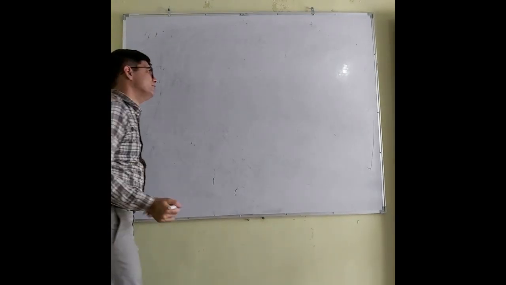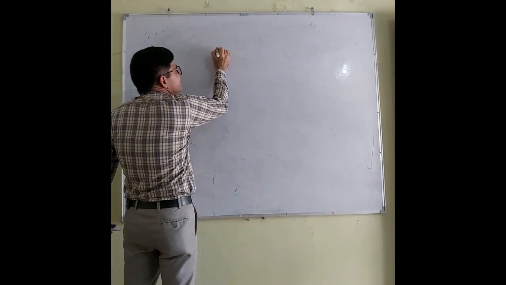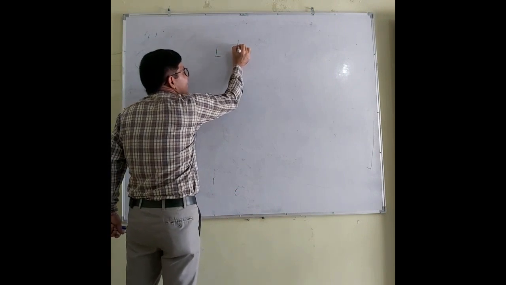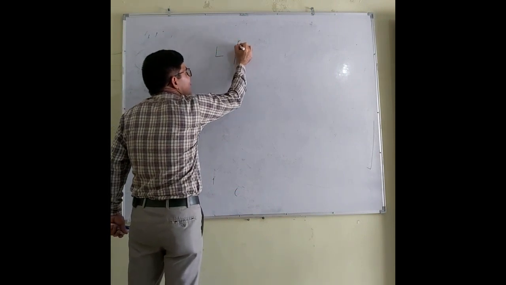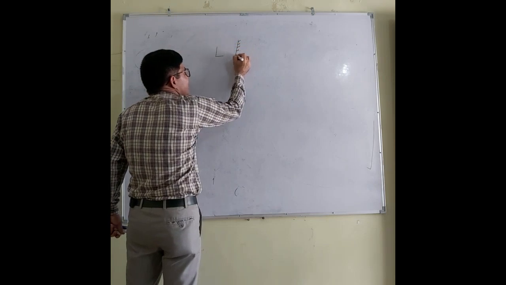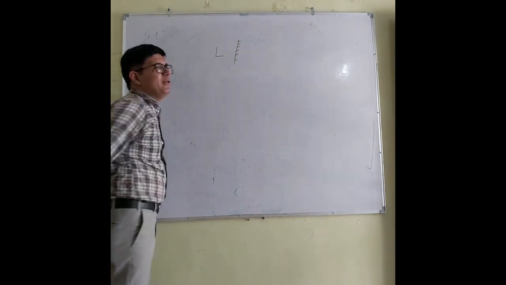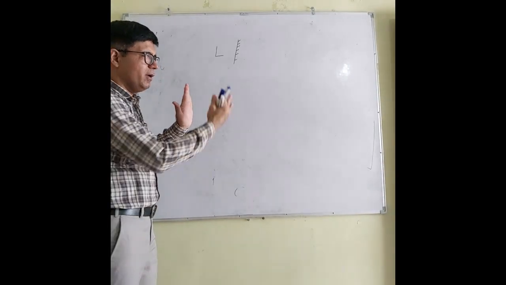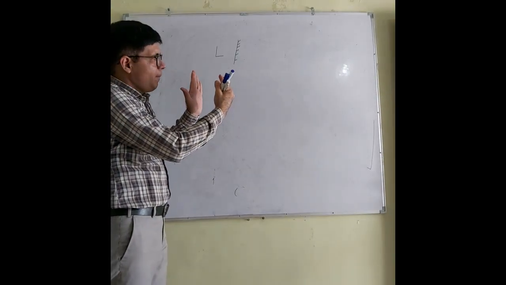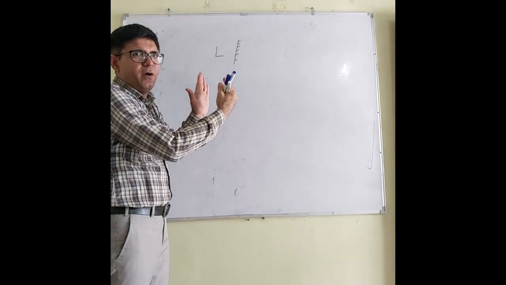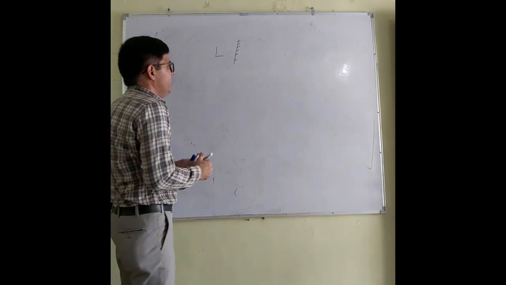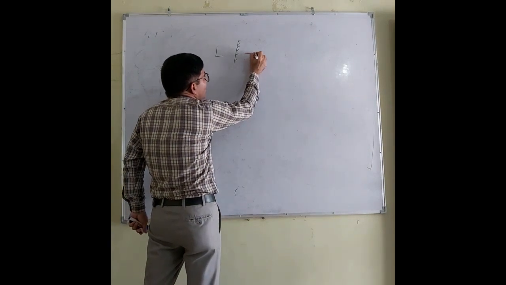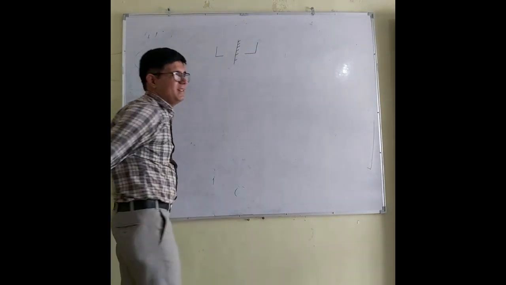Let us say this is the letter L. Students, what you have to do is take a plane mirror, write L in your notebook, and place that notebook in front of the mirror. What you will find is that the image is formed like this.